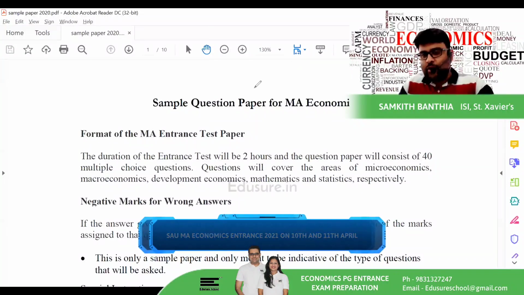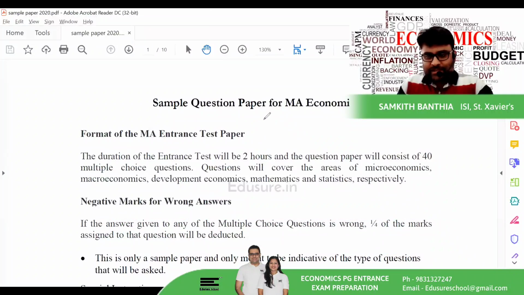Firstly, if we talk about this entrance examination paper, the examination will be for 2 hours and it will consist of 40 multiple choice questions. There will be negative marking. The negative marking is 1/4.